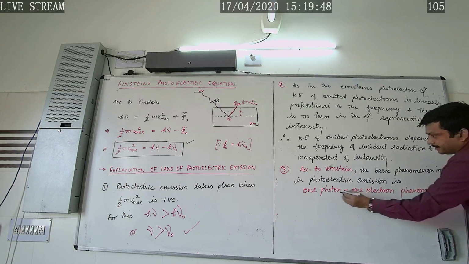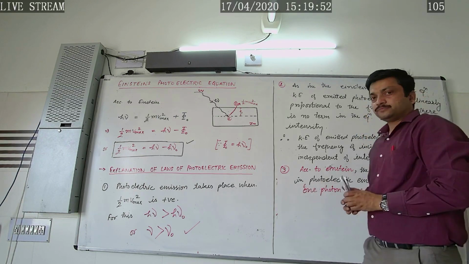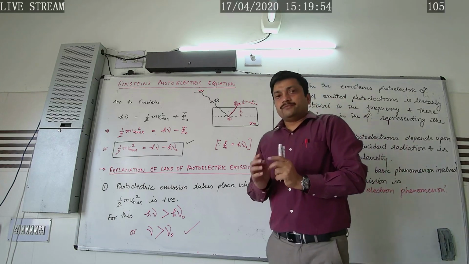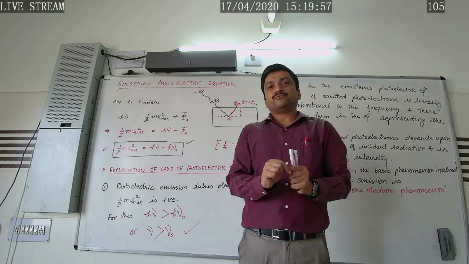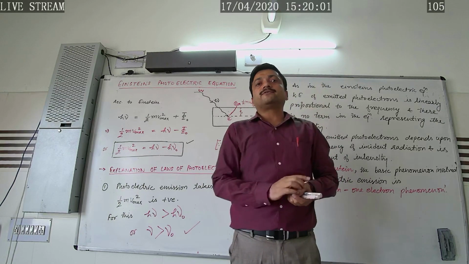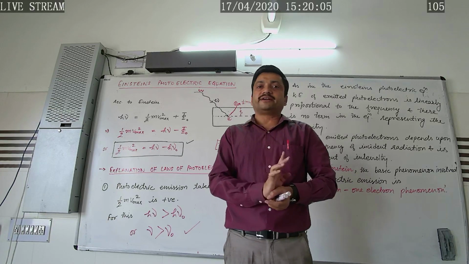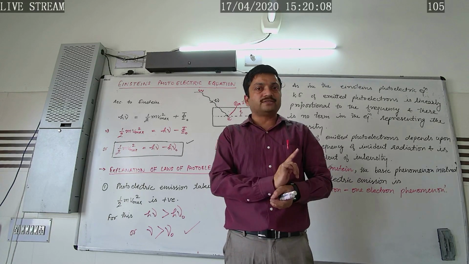What does it indicate? It indicates that whenever one photon falls on the metal surface, at the same time one electron is ejected from the metal surface, provided the frequency of incident radiation is greater than the threshold frequency.